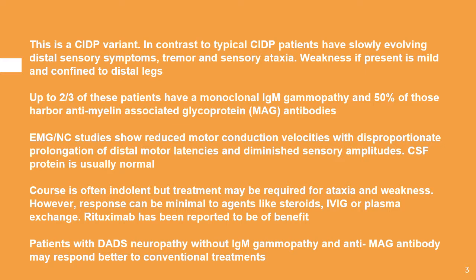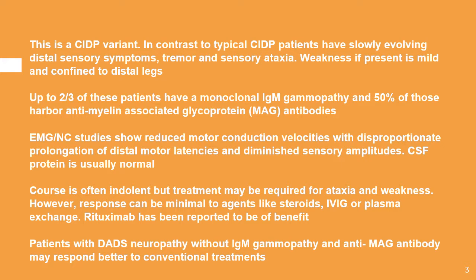Up to two-thirds of these patients have a monoclonal IgM gammopathy, and 50% of those harbor anti-myelin-associated glycoprotein, or anti-MAG, antibody. EMG and nerve conduction studies show reduced motor conduction velocities with disproportionate prolongation of distal motor latencies and diminished sensory amplitudes. CSF protein is usually normal.